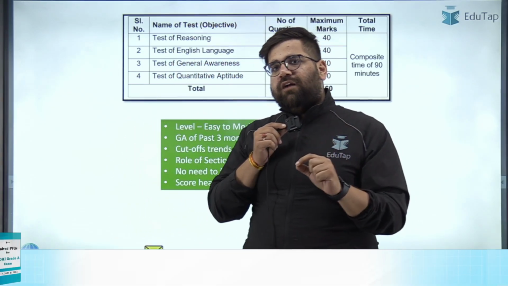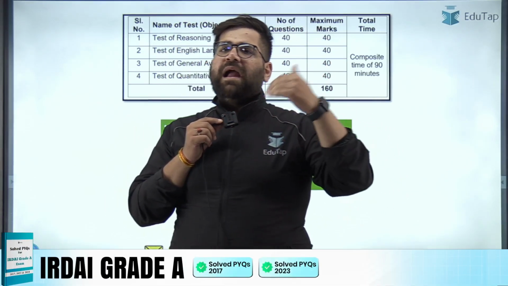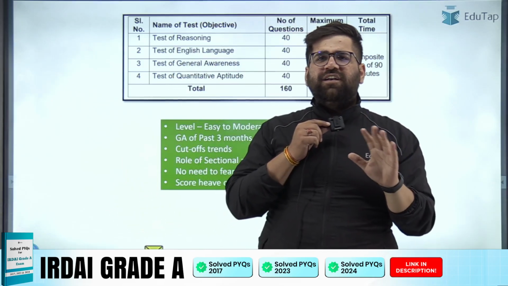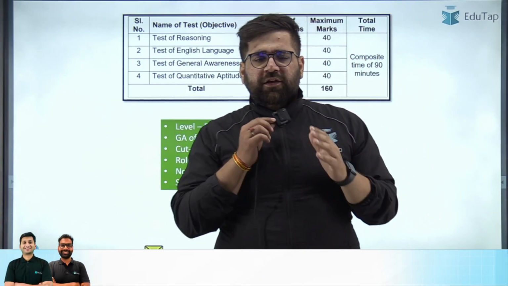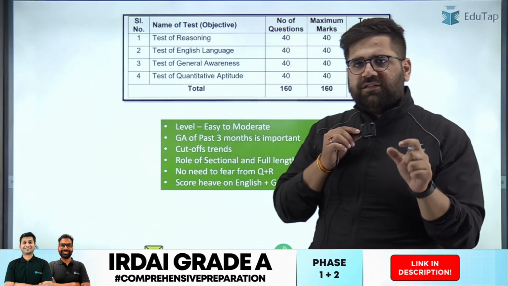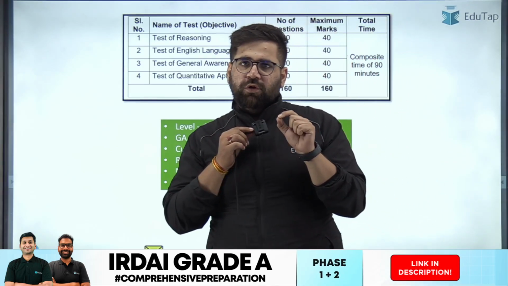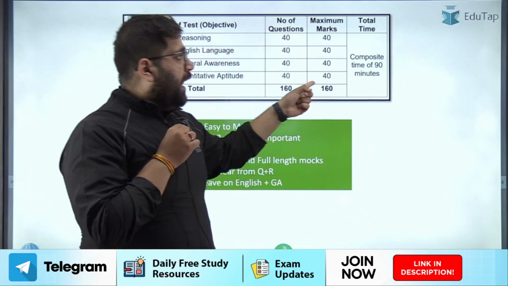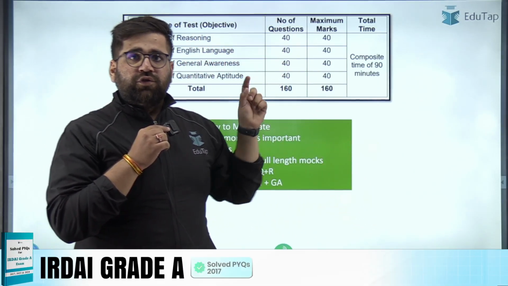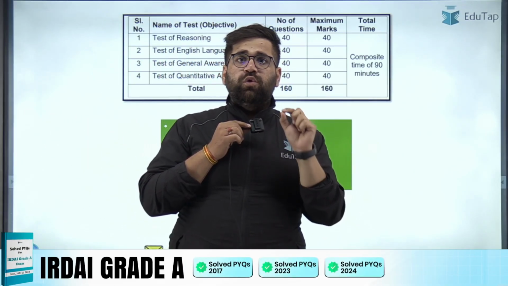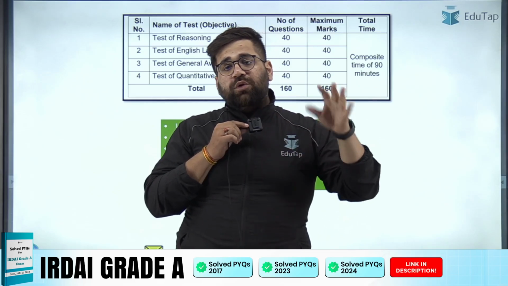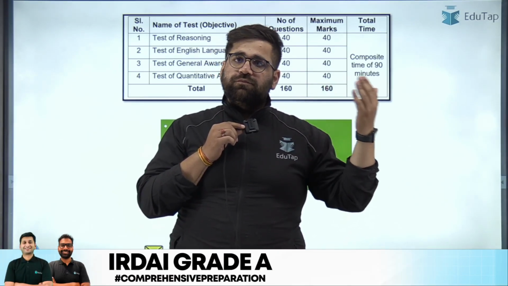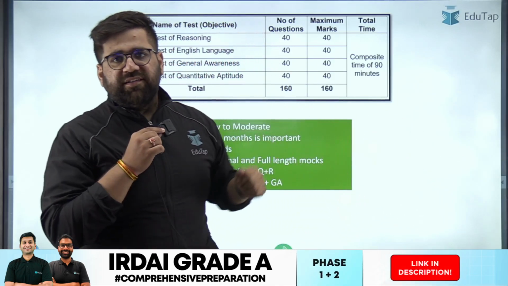Over here, you also have to remember that the 3 months of GA means banking news, insurance news, budget, economic survey, and basic current affairs, which will help you a lot. The coverage has to be limited to 3 months, but you need to revise it multiple times. Moreover, you have to save your time in GA, because you have 90 minutes for all 4 sections. So make sure that you score very high on GA and complete this section very quickly, so that you can focus your attention on quant, reasoning and English.